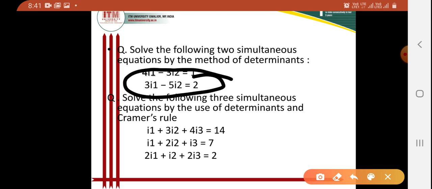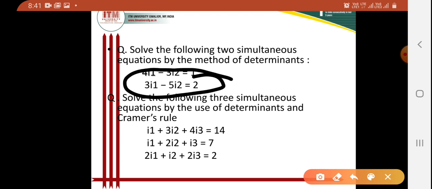When we write the equations from the network by applying Kirchhoff's voltage law, we have to solve the equations, and for solving the equations we may take the help of determinants. So in this question I am directly taking two equations, and by the method of determinants I want to solve these two equations.